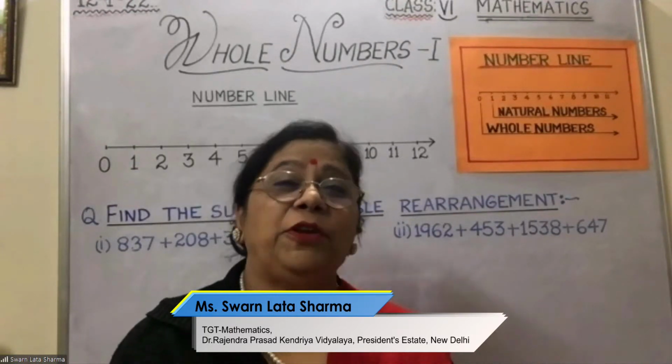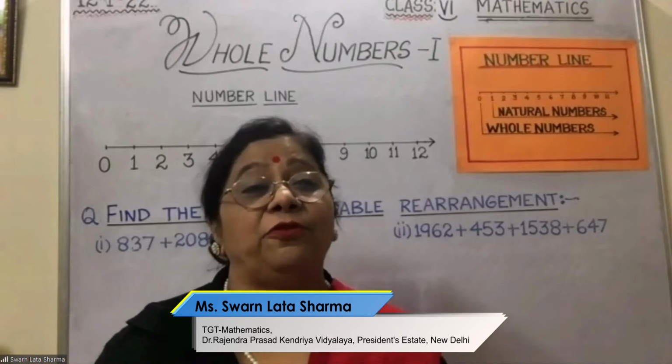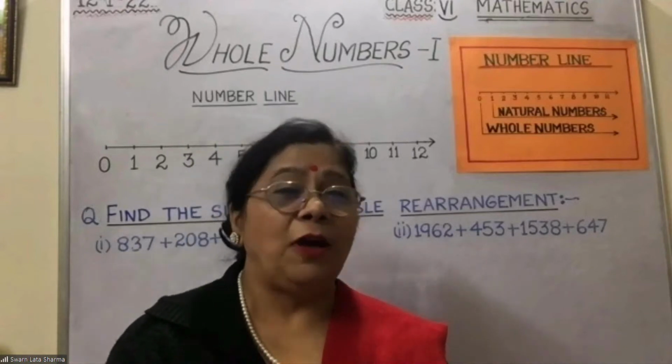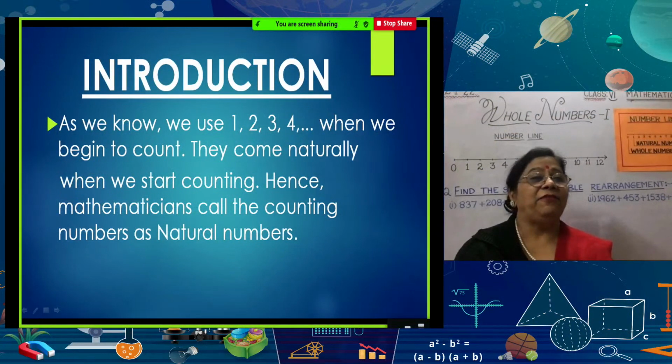As we know, we use numbers like 1, 2, 3, 4, 5, etc. when we begin to count. They come naturally when we start counting, isn't it? Hence, mathematicians call the counting numbers as natural numbers. That means the numbers which we use for counting are known as natural numbers. Now, if we add 0 to this, we get another set of numbers known as whole numbers. So, whole numbers are 0, 1, 2, 3, 4, 5 and so on.